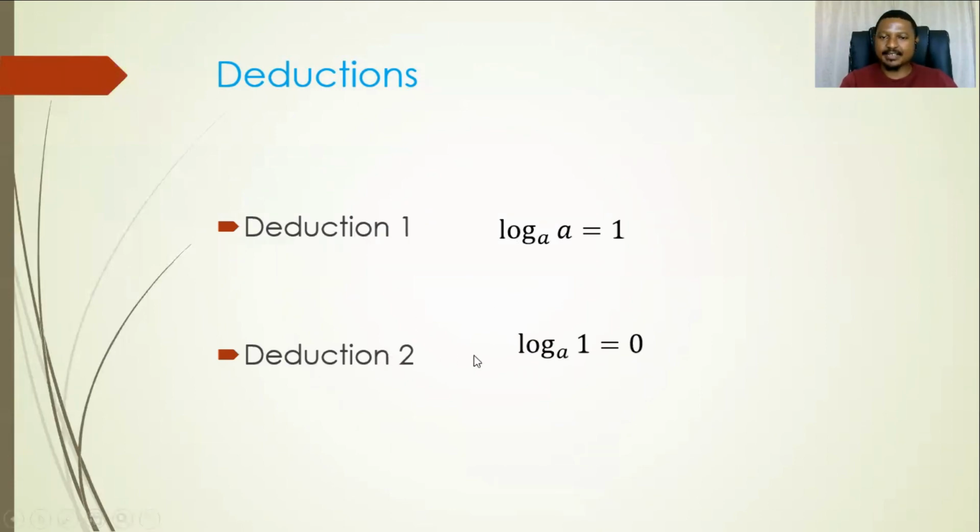Secondly, is this second deduction here. If you have log of base a of 1, then the answer is always 0, because remember, again, the interpretation of this, we ask ourselves, what do I raise a with to get 1? That a could be any number. What do I raise this number with to get a 1? Obviously, we know from exponents that it is only 0. Any number that you raise by 0, the answer is always equal to 1.